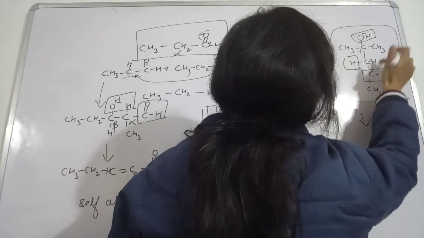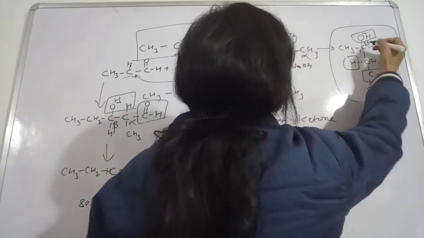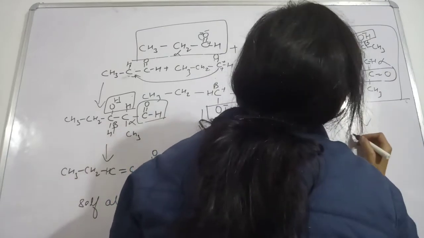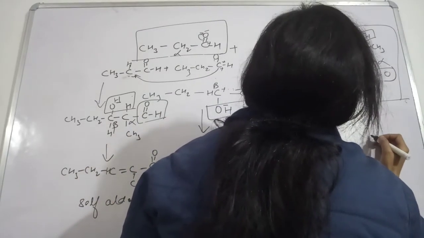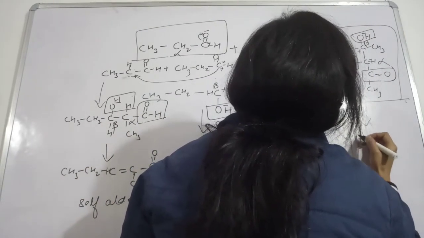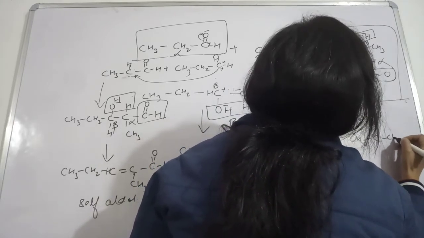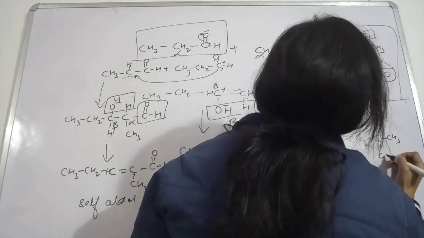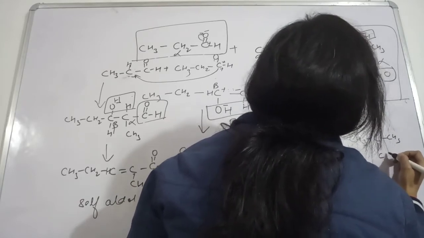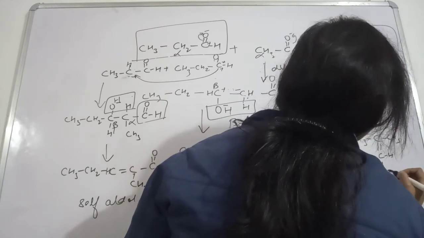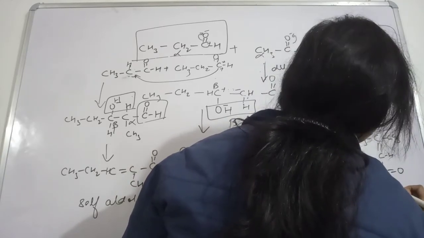This is the alpha carbon, this is the beta carbon. Between them you will write as it is. So you have CH3, then C, this CH3 double bond, it is making with this CH, and then you have C double bond O and this CH3.